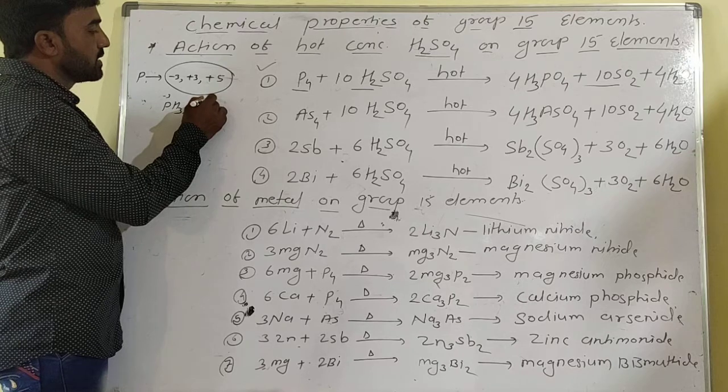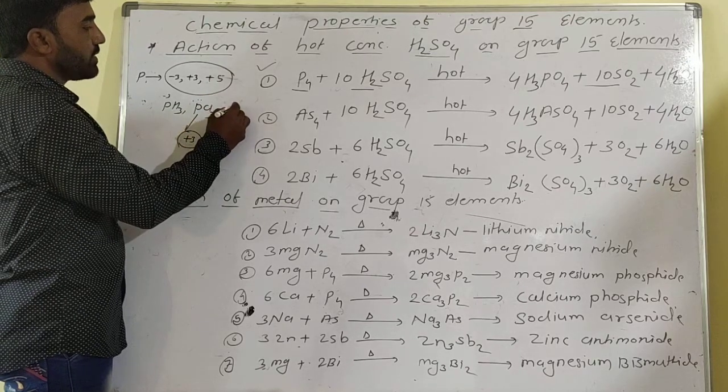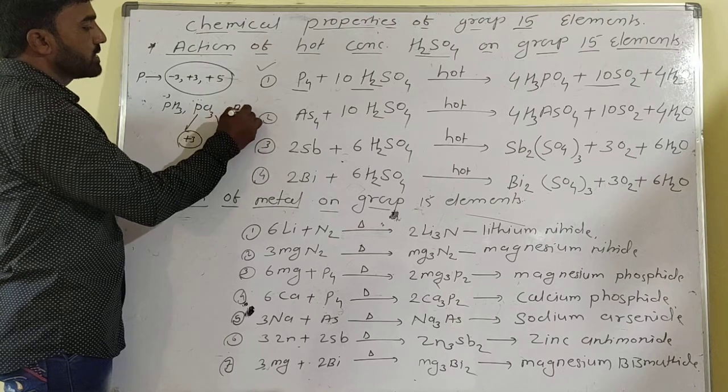Also phosphorus is pentavalent in PCl5, where phosphorus is +5 and each chlorine is -1.